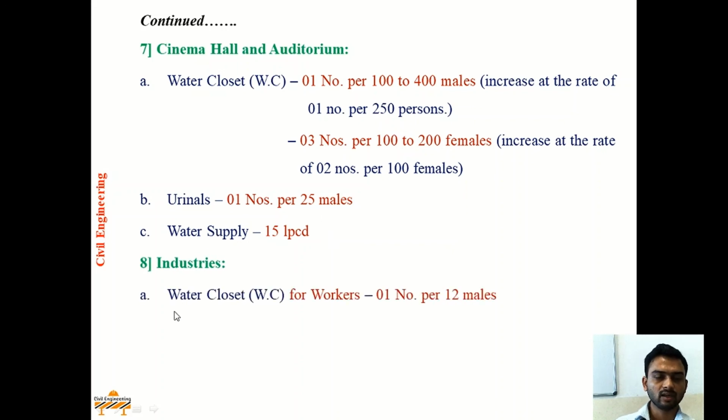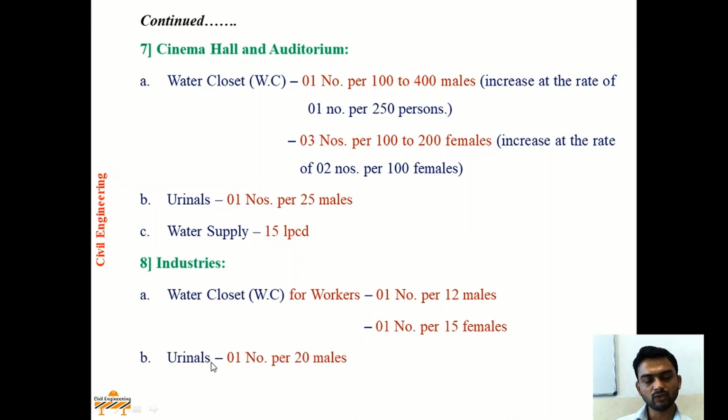Next, industries. In case of industries, WC for workers will be at the rate of 1 WC behind 12 males and 1 WC behind 15 females, whereas urinals will be provided at the rate of 1 urinal behind 20 males. And water supply in case of industries should be at the rate of 30 liters per capita per day, depending upon the persons living there. In this way, we have seen the topic height regulations, room sizes for the building and sanitation.